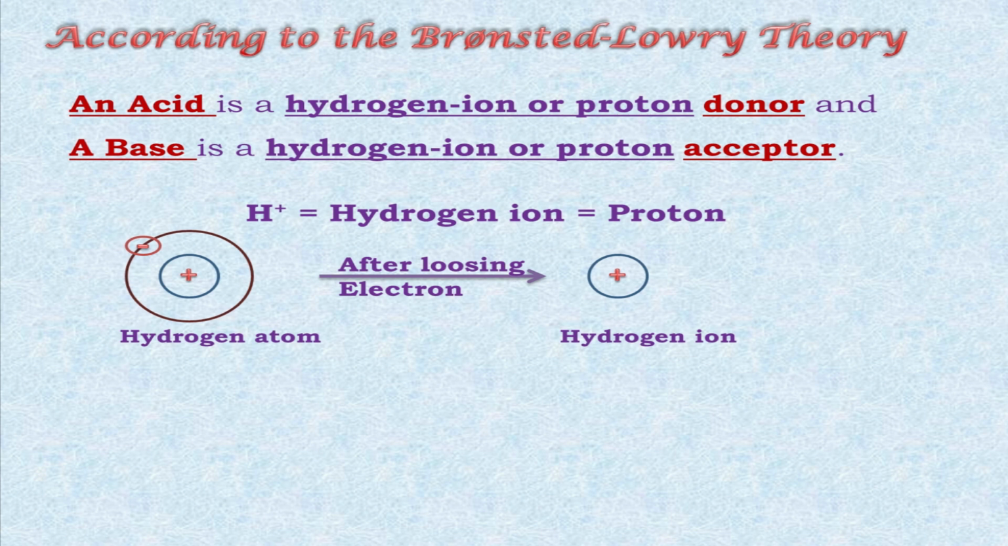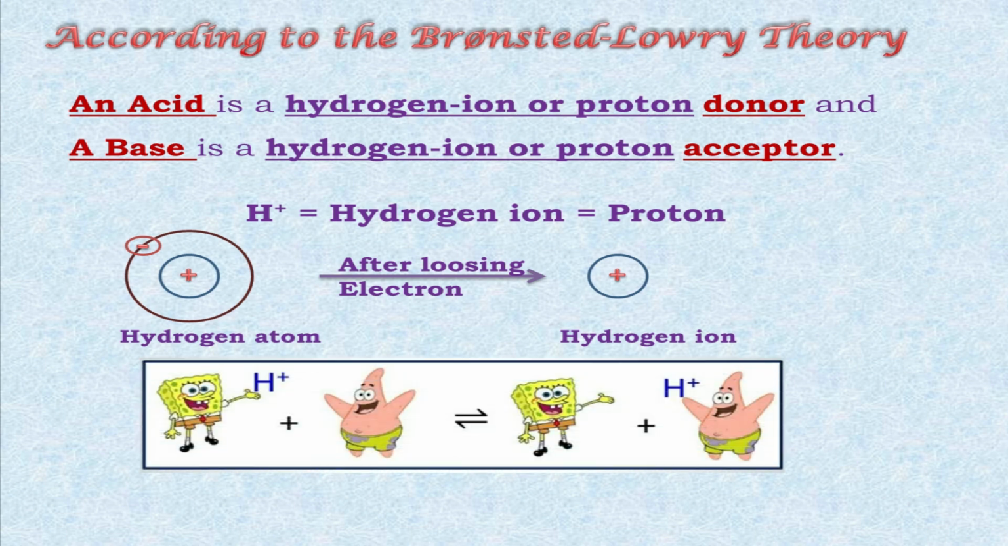According to this theory, proton donors are acids and proton acceptors are bases. So in this cartoon you can see the species which is donating hydrogen ion is considered as donor, and the species which is accepting hydrogen ion is considered as acceptor. So according to the definition, donor will be called acid and acceptor will be called base. Let me explain this concept in detail.